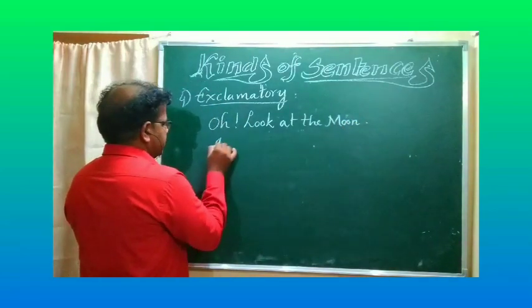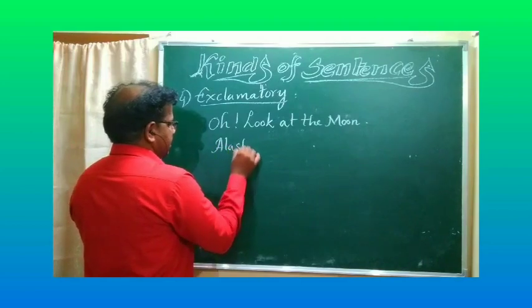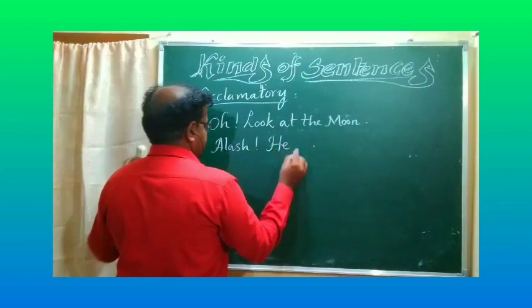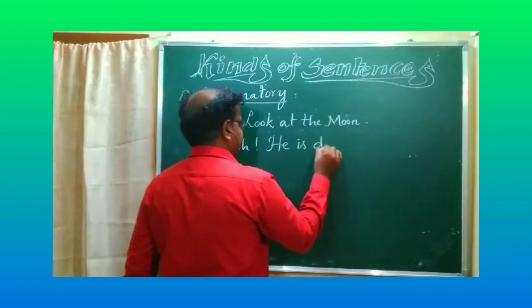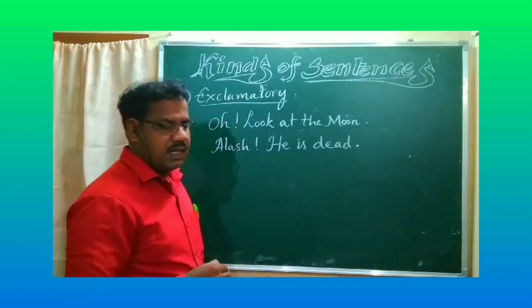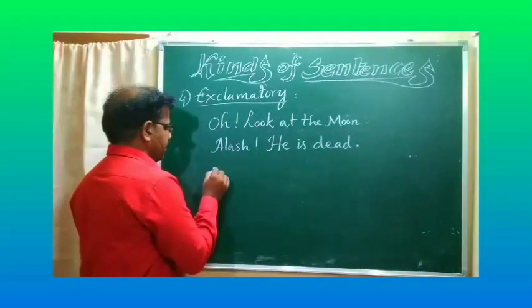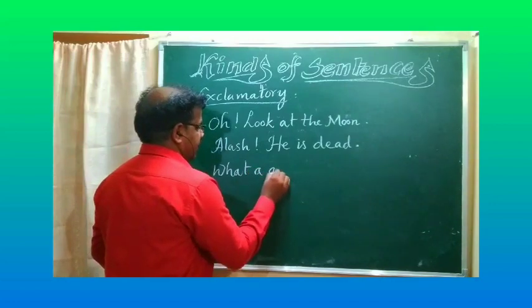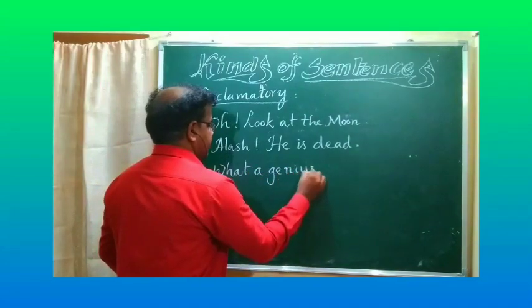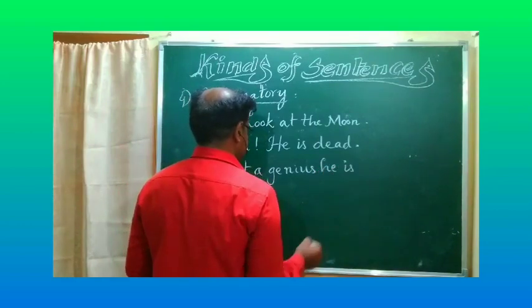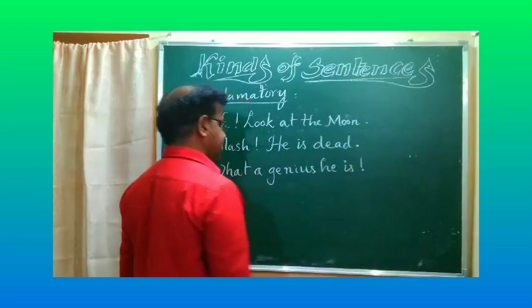Okay, example 2. Alice is dead. Is dead. Example 3. What a genius is. What a genius is.